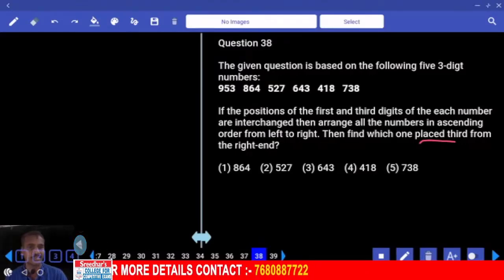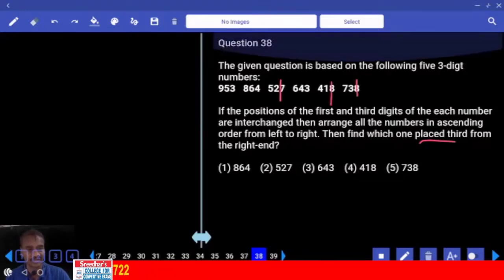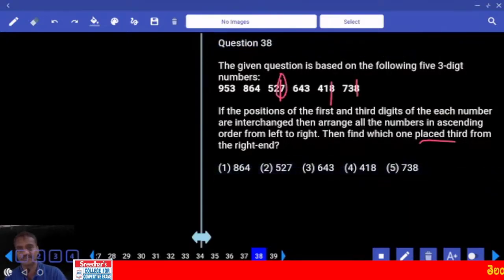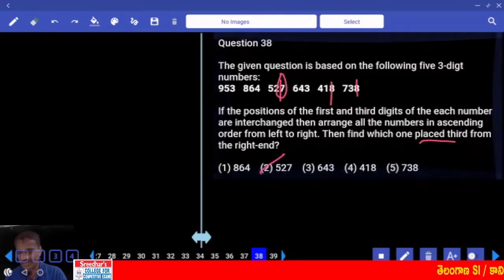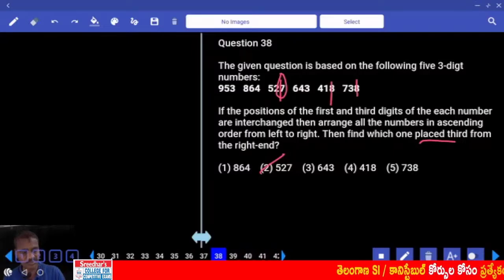Now third highest. Which is the highest? Highest is 8. And this is the second highest. Now this is the third highest. And what is your answer? 527. 527, that is the choice for question 38. Then coming to question number 39.